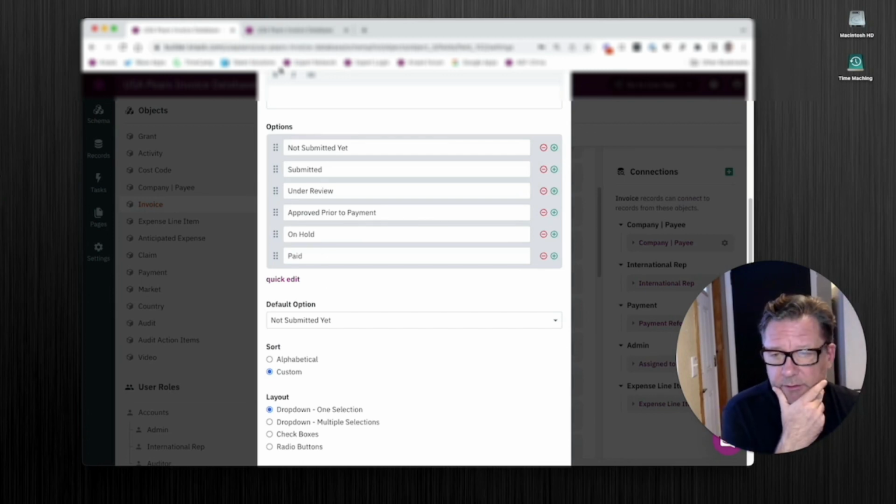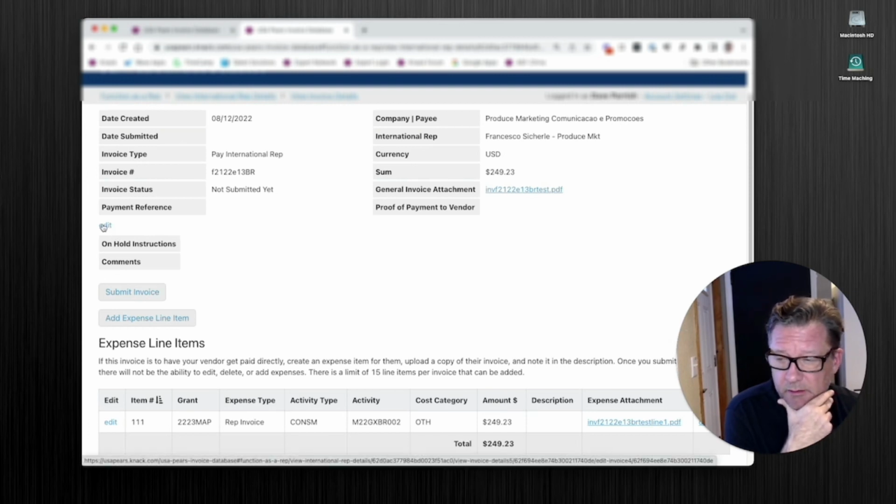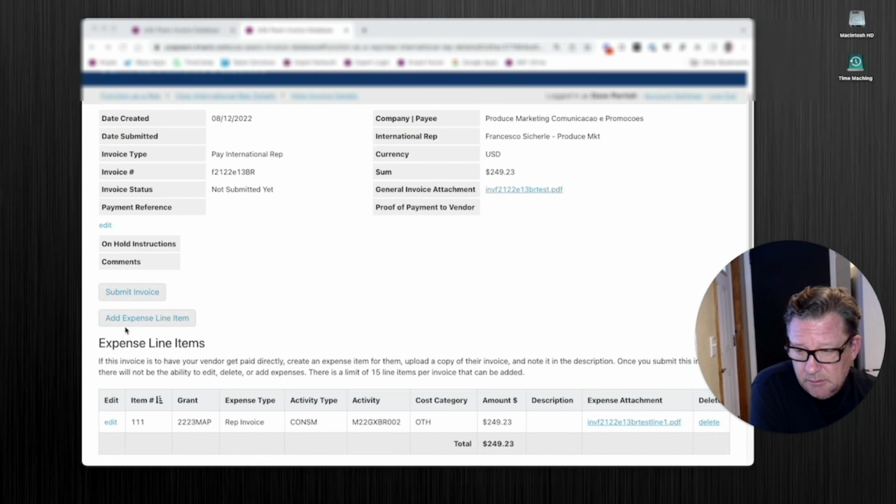Now, here's the deal. Remember these different statuses. Here's an example of an invoice, and its status is not submitted yet. When it's not submitted yet, the person creating it still has the ability to edit the invoice itself, edit the line items, delete line items, add more line items, and then finally submit it.